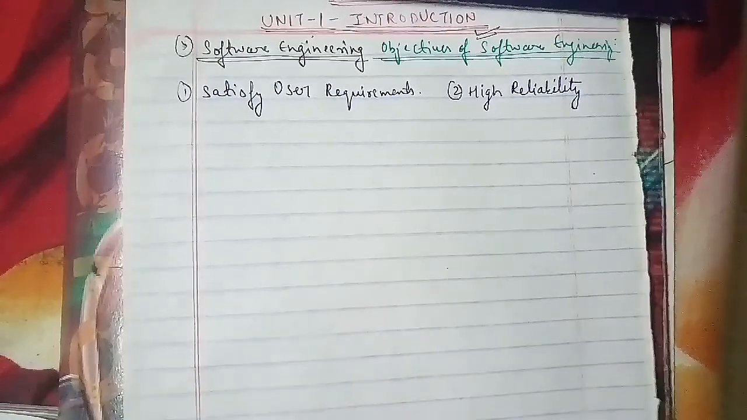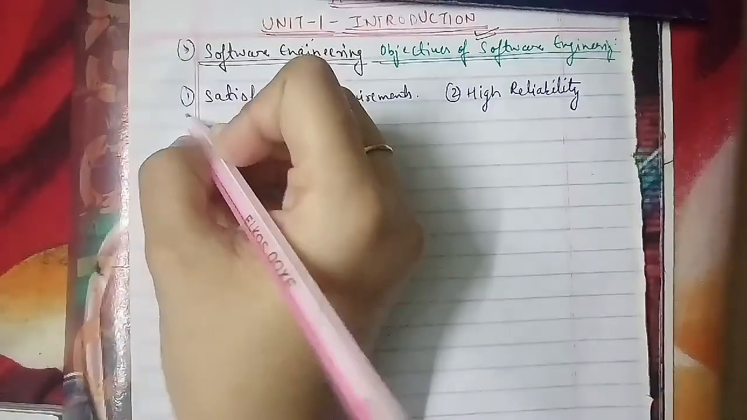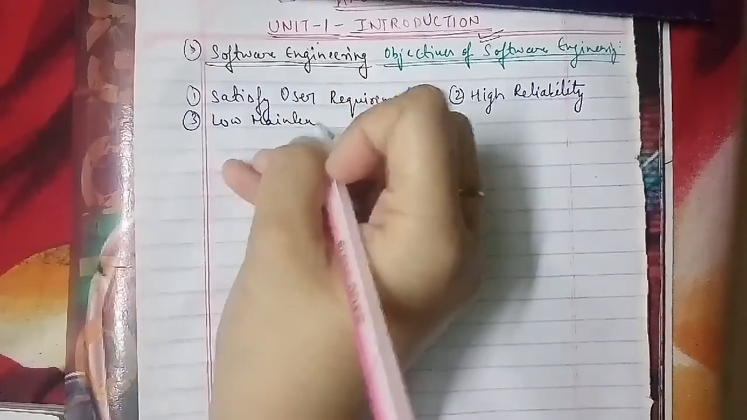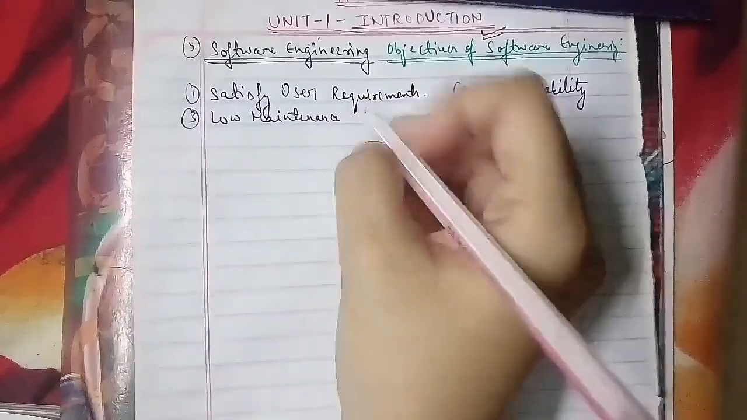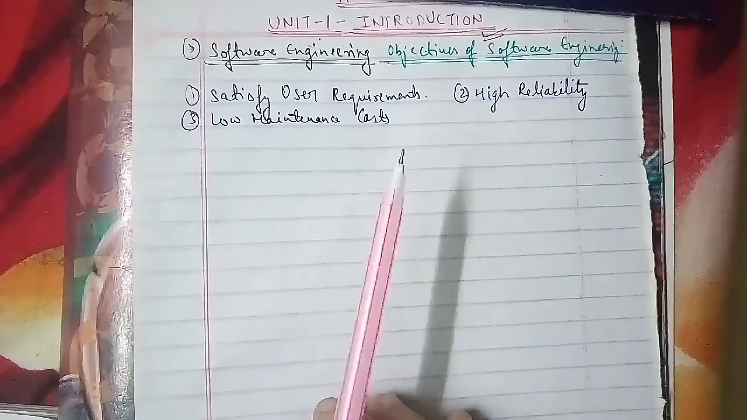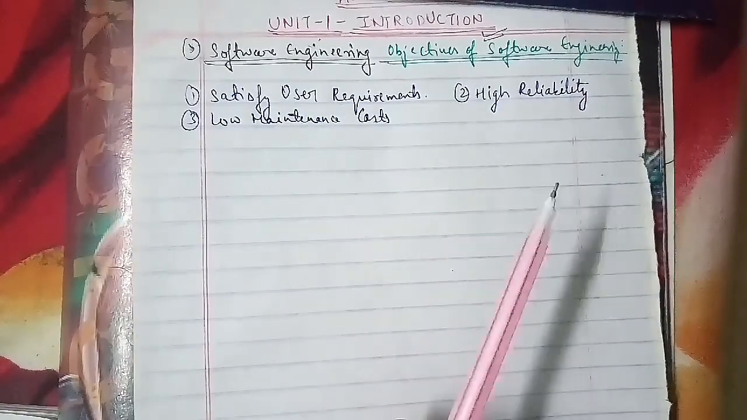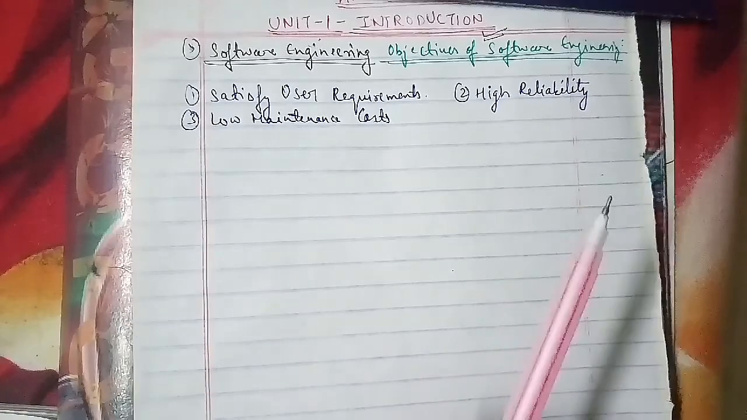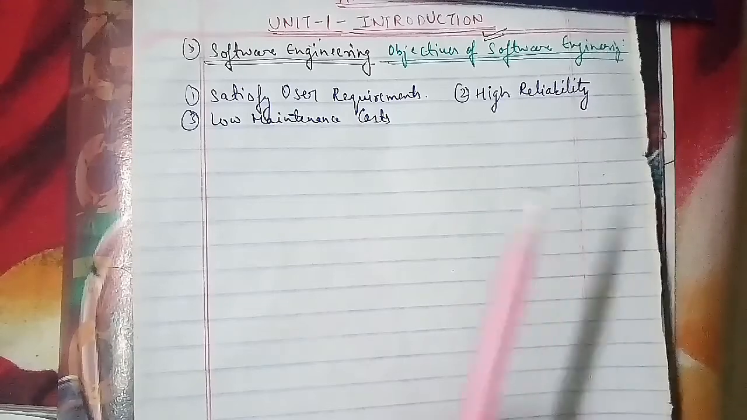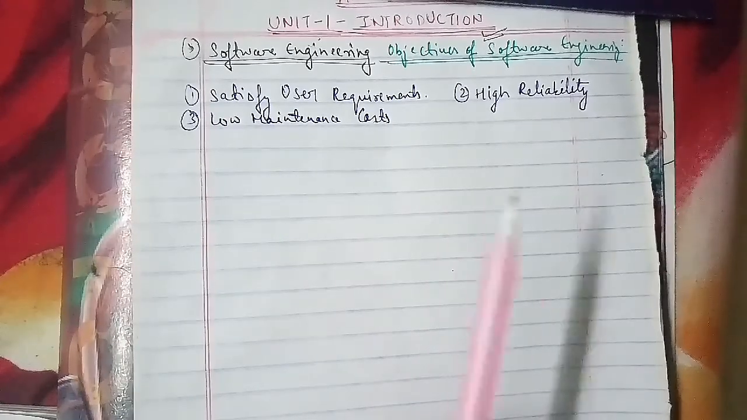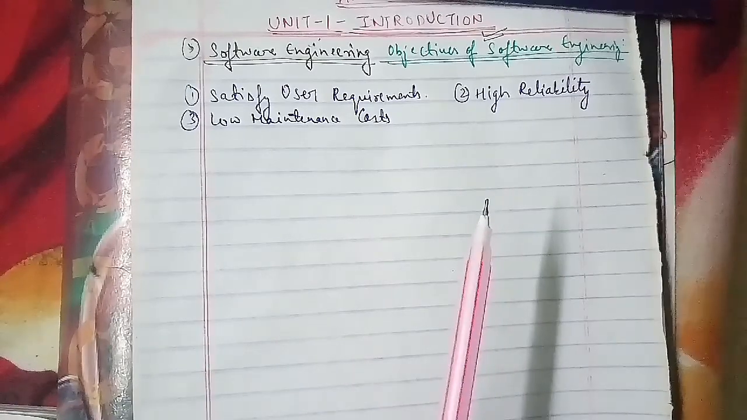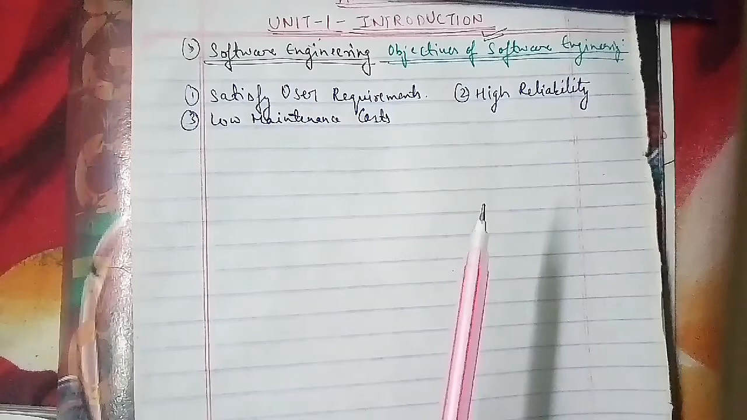We'll talk about the third one, which is low maintenance cost. The maintenance of software is an activity that can be done only after delivering the software to the customer. Any small change in the software should not cause a restructuring of the whole software. This indicates that the design of the software has poor quality. So low maintenance cost is also necessary here.